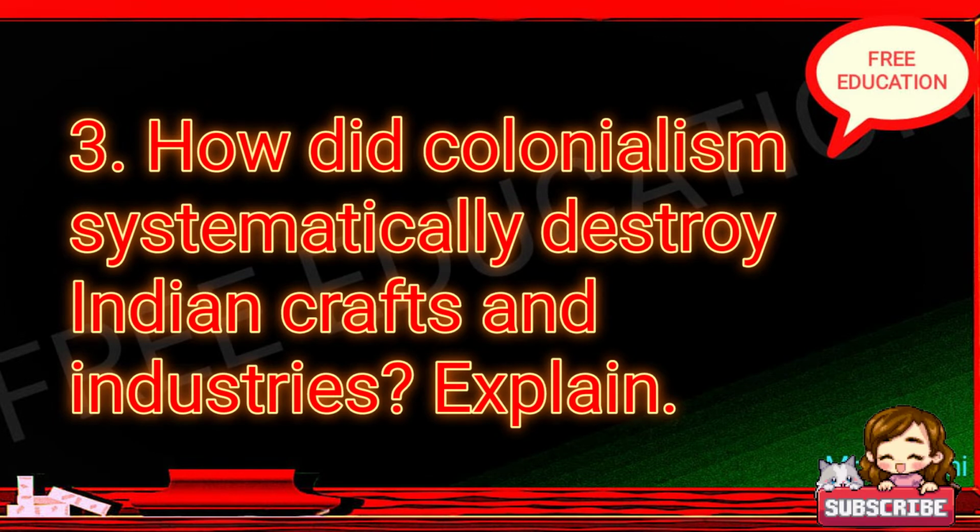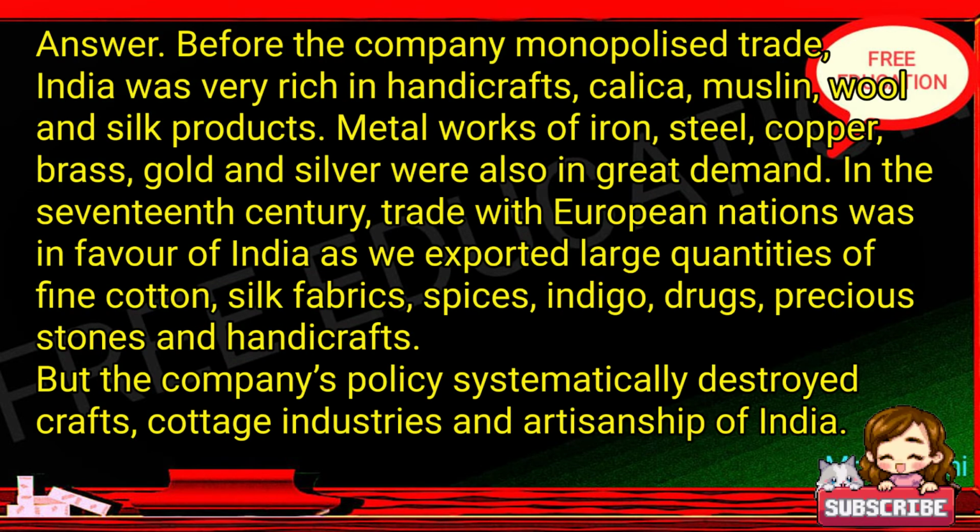3. How did colonialism systematically destroy Indian crafts and industries? Explain. Answer. Before the company monopolized trade, India was very rich in handicrafts, calico, muslin, wool and silk products. Metal works of iron, steel, copper, brass, gold and silver were also in great demand.